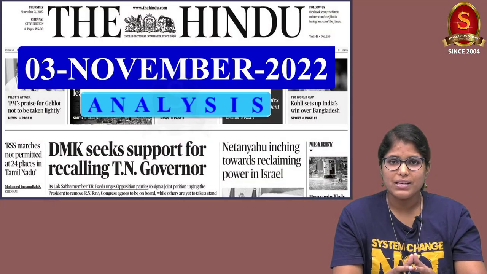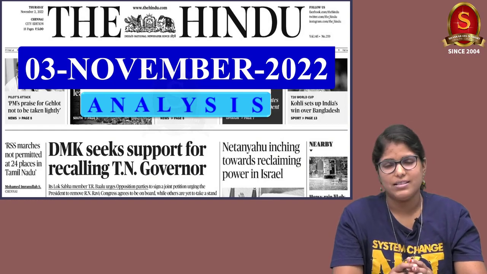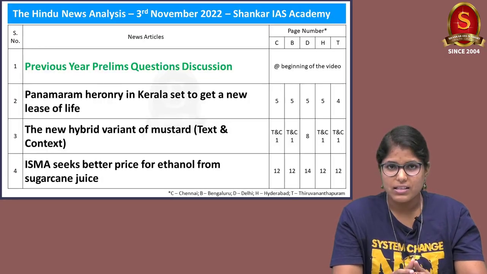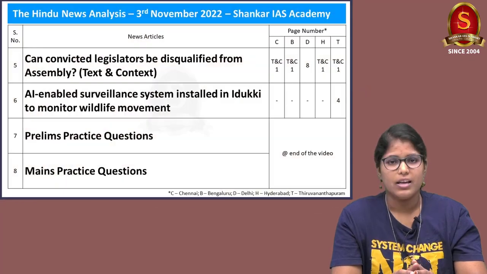So with this announcement, let us move on to the Hindu newspaper analysis for today. The list of articles are displayed here for your reference. You can go through it.